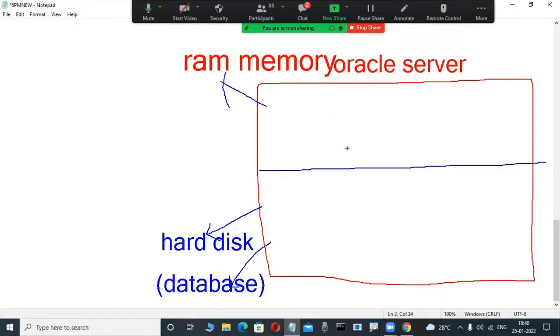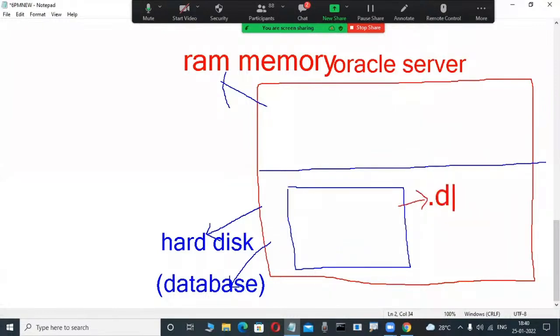Okay, fine. Now check it out. In the hard disk, so many files are there: data files, control files, redo log files. So many files are there. Don't worry, these files are on our Oracle software side. For example, a .dbf file, or data file or anything. Now don't write it down, these are all just things you may become familiar with in the future.